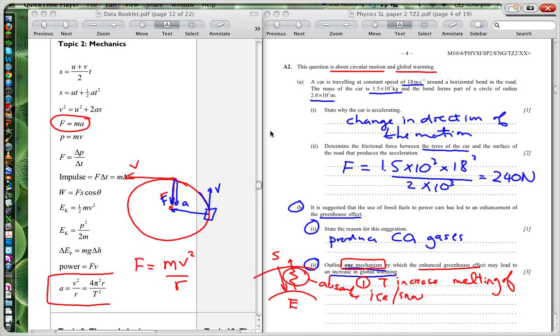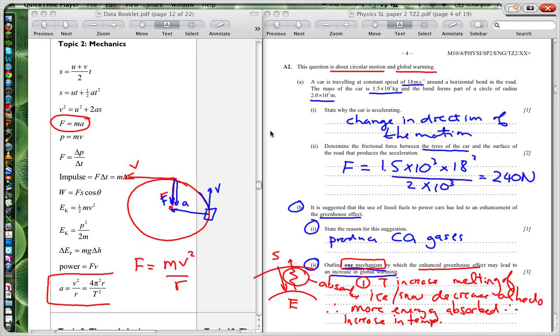So we're not going to get as much reflection, and therefore you're going to get more energy absorbed, and therefore you're going to get an increase in temperature. So that would be a mechanism.